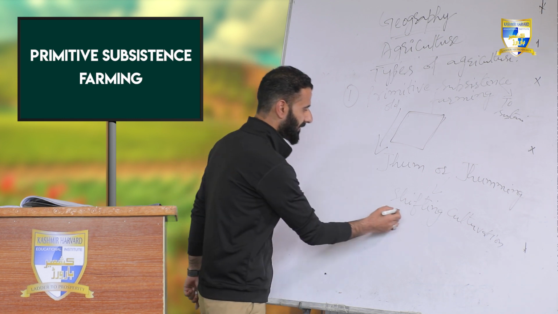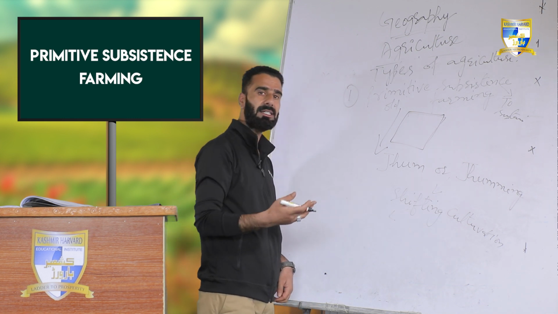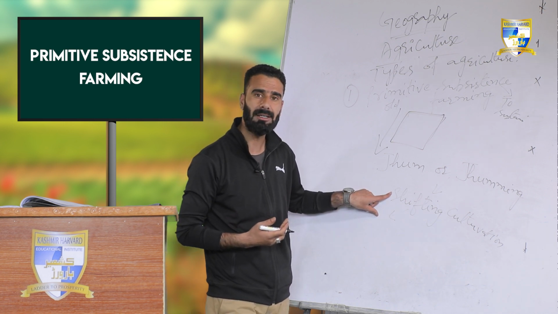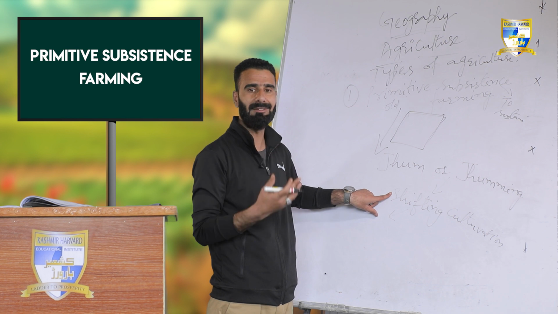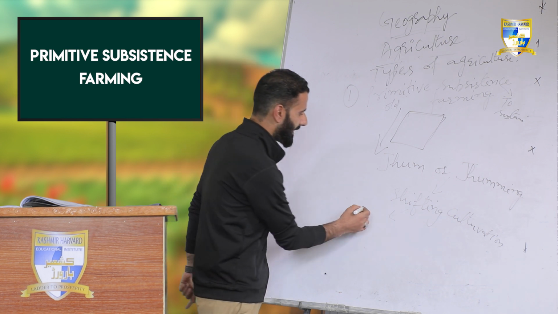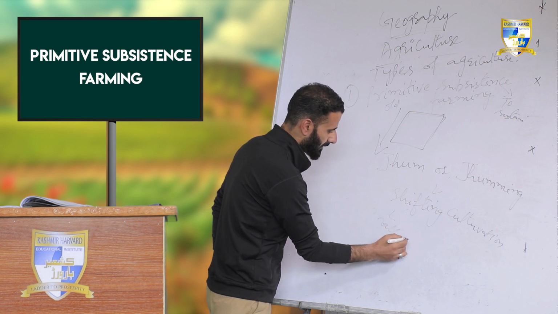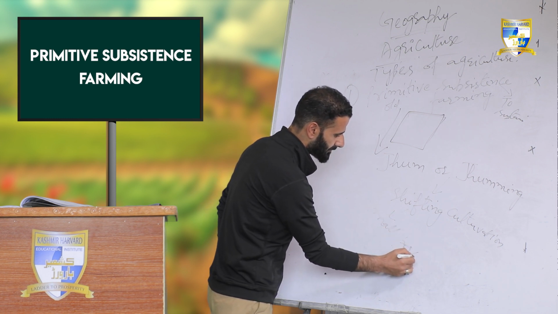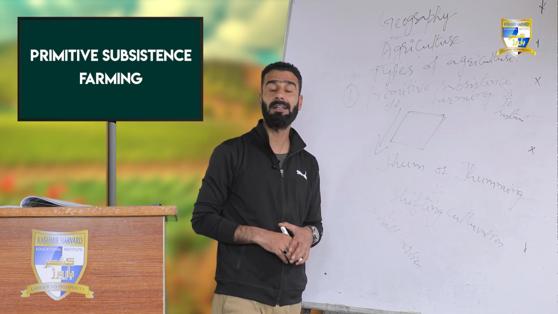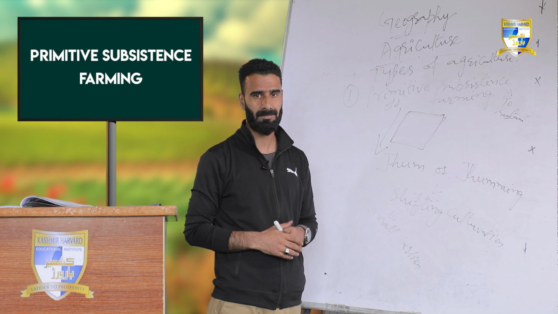So what actually is shifting cultivation and how can we define it? Shifting cultivation is a process of agriculture in which a farmer owns a small portion of land, or attains a small portion of land in forest areas.